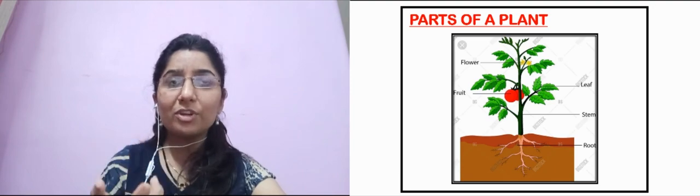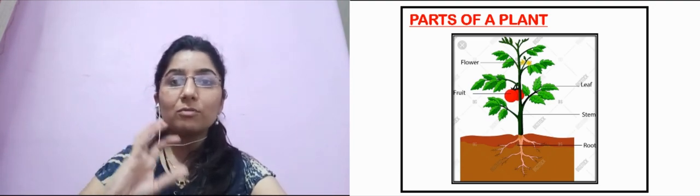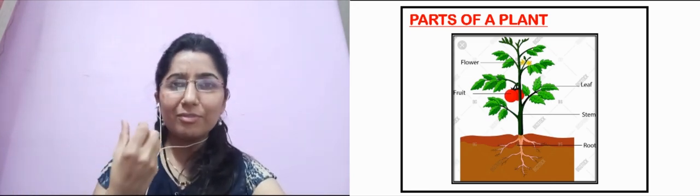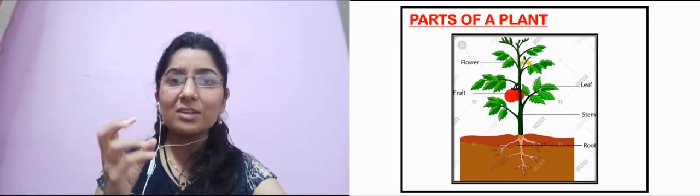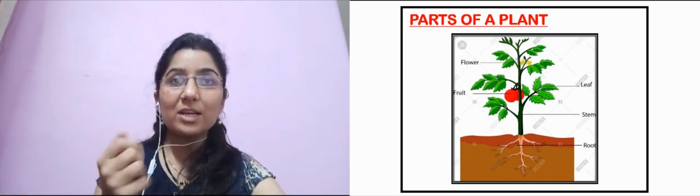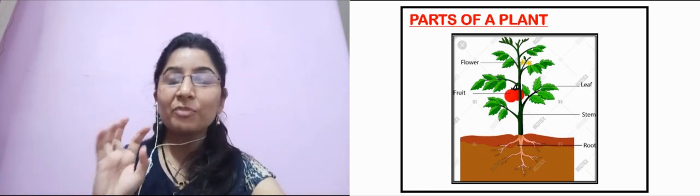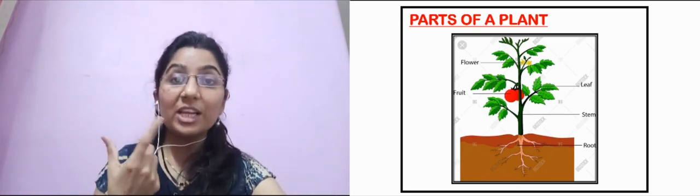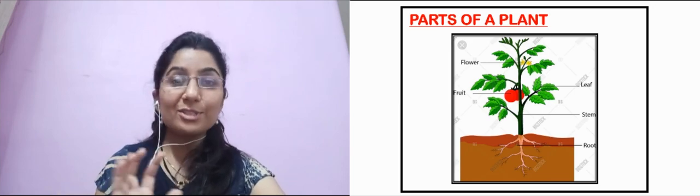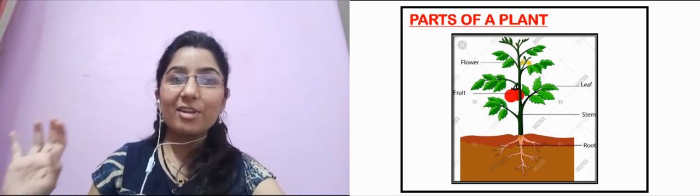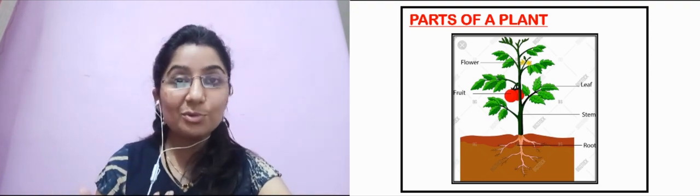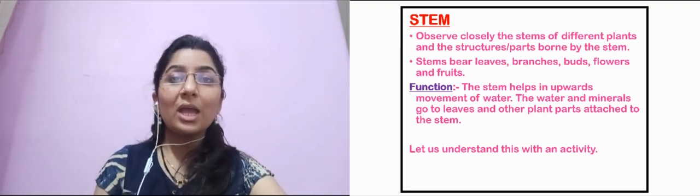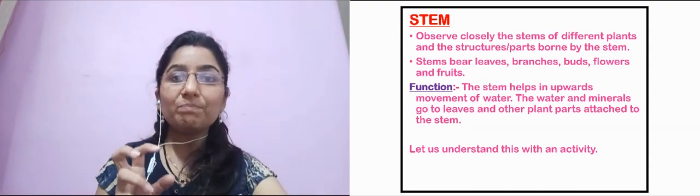If you observe the figure, what attracts the most in a plant is a flower, right? A plant will have a flower, and various plants will have flowers of various shapes, sizes, and colors. A plant will have a stem, so many leaves, and fruits, right? It will have sweet fruits which we eat very interestingly. And then there are roots. Of course, roots are a very important part. So these all are the parts of the plant. We will have a look at one part of the plant at a time.